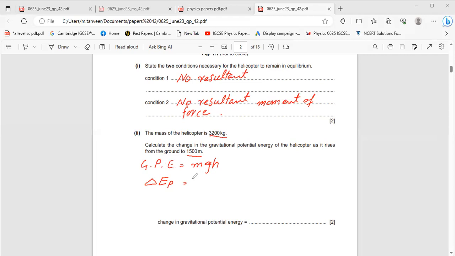Mass is given 3200. Value of g is 10. And height is 1500 meters. You have to just multiply these. You will get the answer. And answer is 4.7 × 10^7 joule. This is your answer. So you can write 4.7 × 10^7 joule. This is of 2 marks. Now we'll move towards the next question.